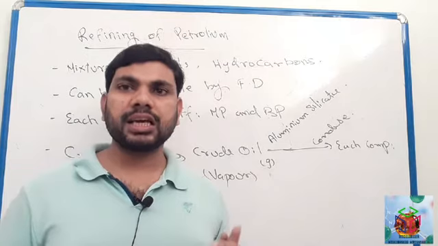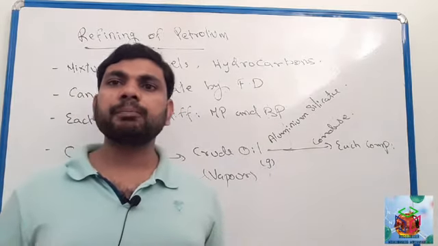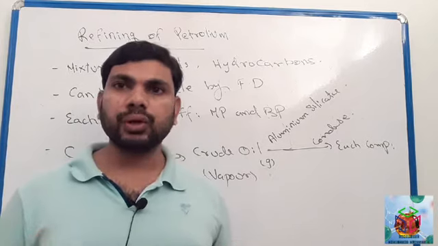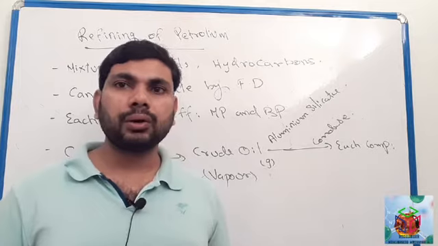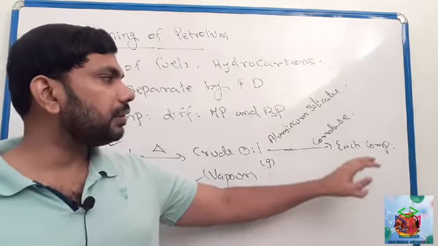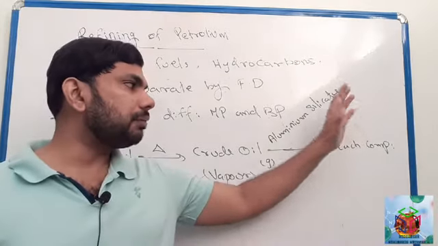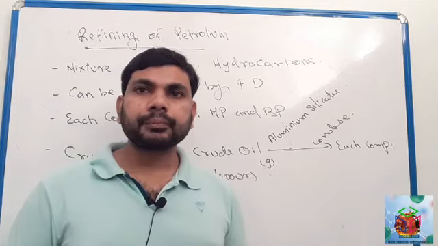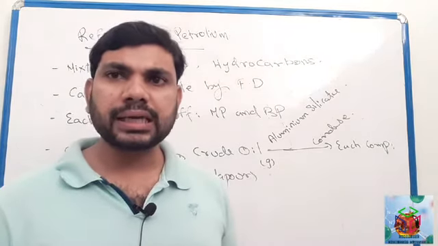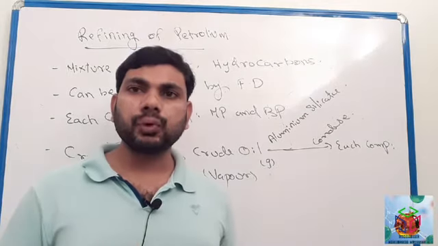It acts as a catalyst, and this aluminum silicate helps to separate each component of crude oil. Finally, we will obtain the different components separately. So here we have to understand which technique is used to separate each component of crude oil.